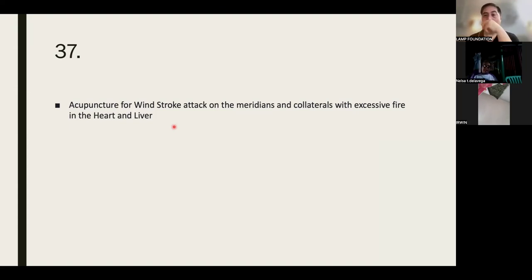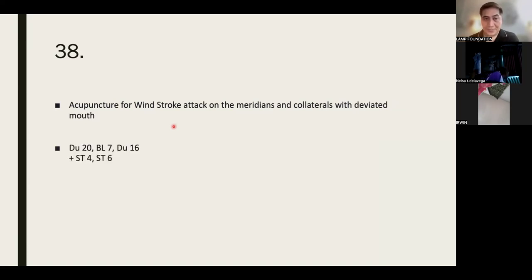No? So for this, what's your answer? Du 20, Bladder 7, Du 16, PC 7, Liver 2, and Kidney 3. Yes. Okay, what about for deviated mouth? Du 20, Bladder 7, Du 16, Stomach 4, and Stomach 6. Very easy, di ba?